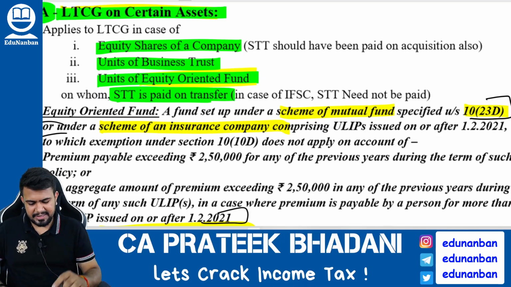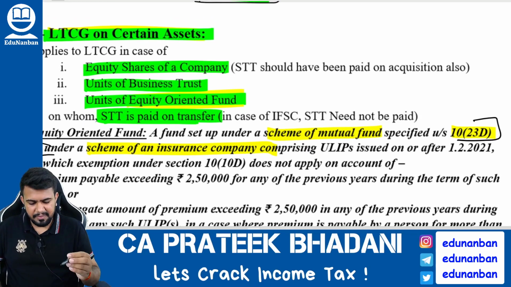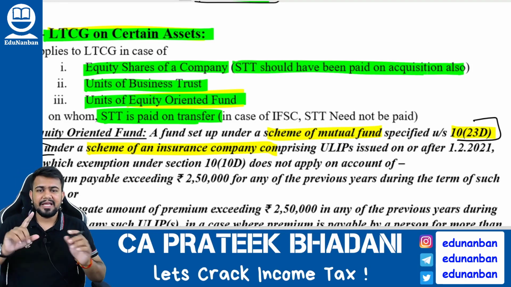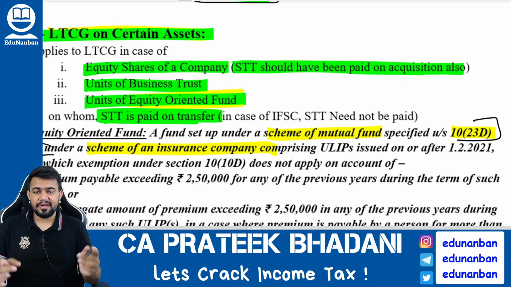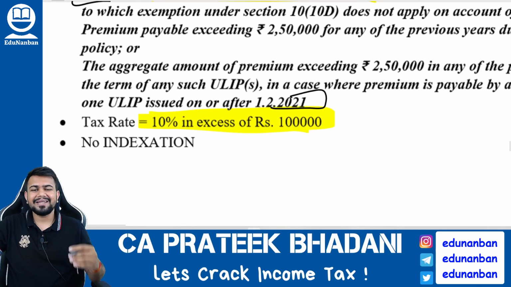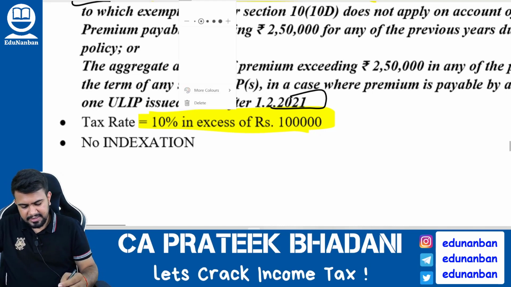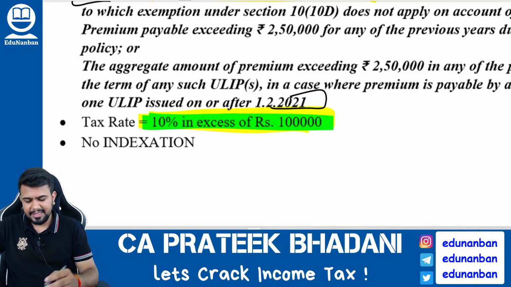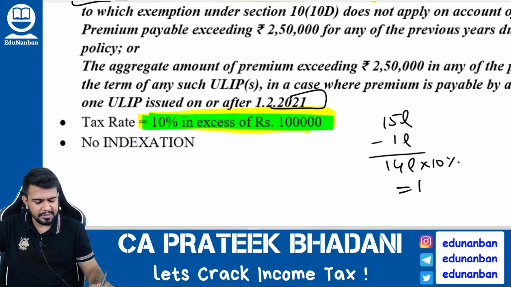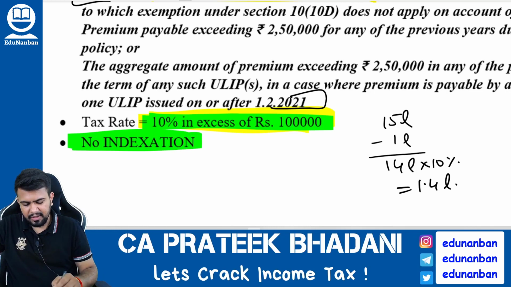But here one small change is there. In case of equity shares of a company, STT should also have been paid on acquisition. So only equity shares on which STT is paid on acquisition as well as transfer will be covered under 112A. Now, what is the tax rate in 112A? The tax rate is 10% in excess of 1 lakh rupees. For example, if 15 lakh rupees is the long-term capital gain, then you reduce 1 lakh, and on the balance amount you apply 10%. So the tax will be 1.4 lakhs. You get my point?